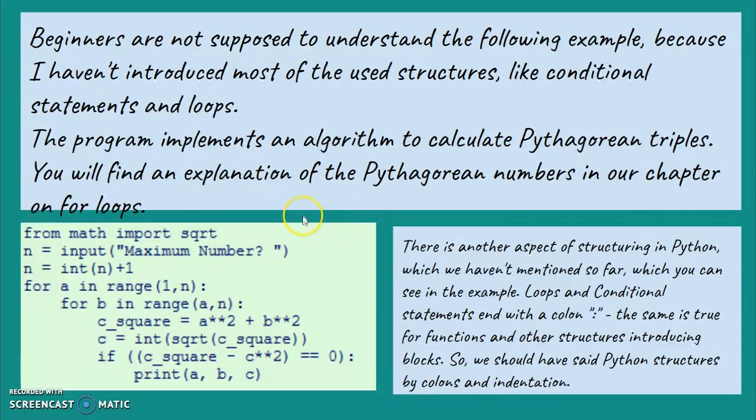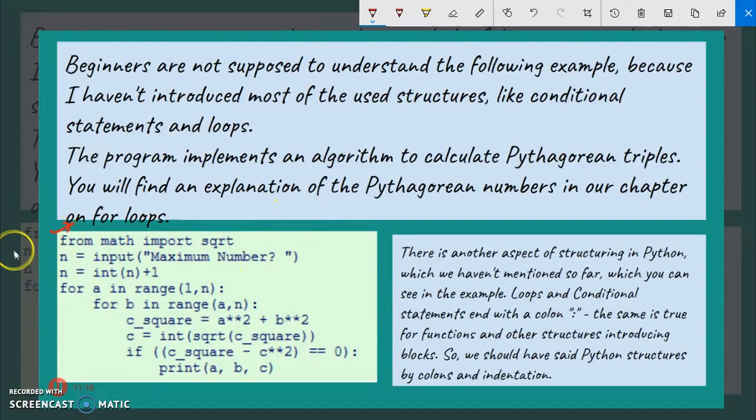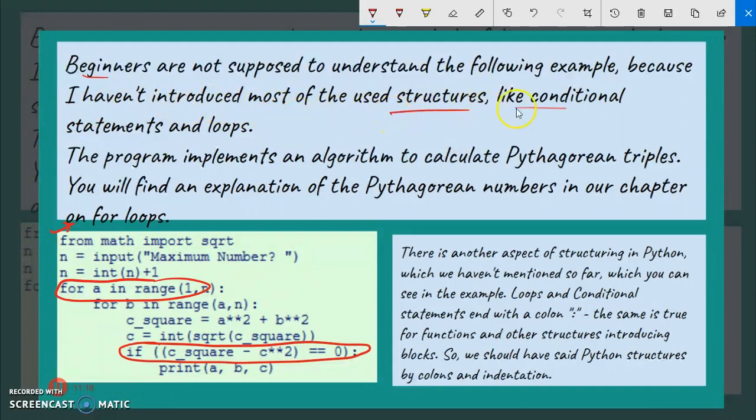Now, this is a Python code. If you don't understand this code, don't worry. I'll make it clear, because we are using a for loop and an if conditional. If you don't know about these, don't worry, I'll explain in coming videos on for loops and conditionals. It is only to make indentation clear. Beginners are not supposed to understand the following example, because I haven't introduced most of the structures like conditional statements and loops.